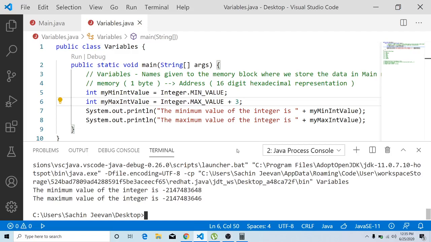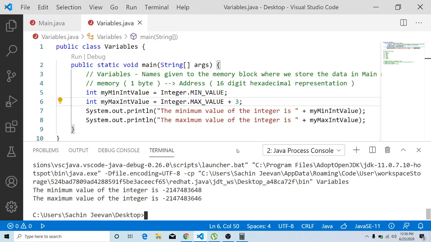Let me make it very clear: when you exceed the maximum value, you fall back to the minimum range. When you try to exceed 2147483647, you again fall back to negative 2147483648, and then you form a cycle.